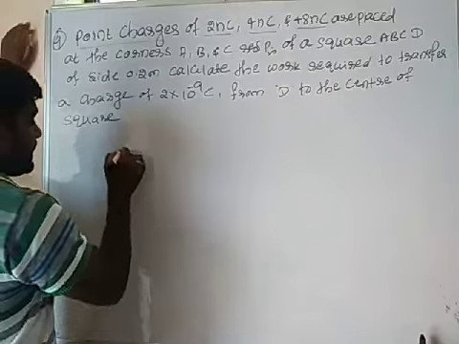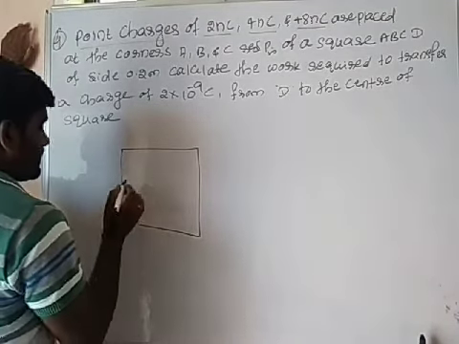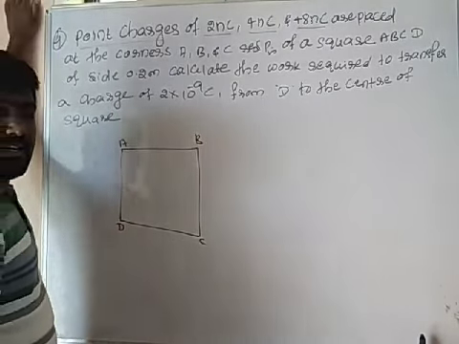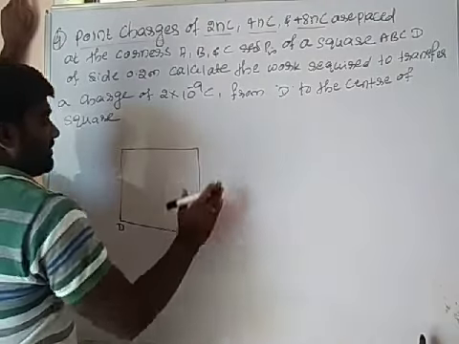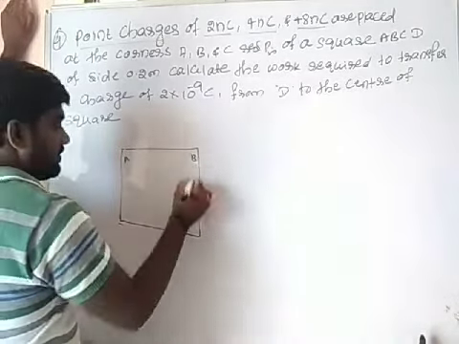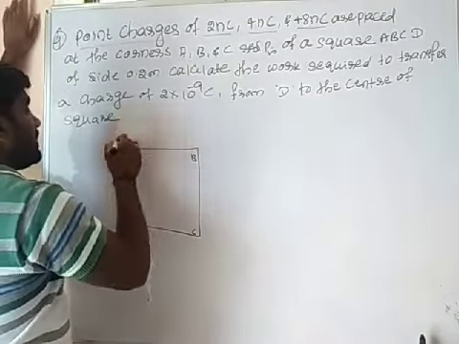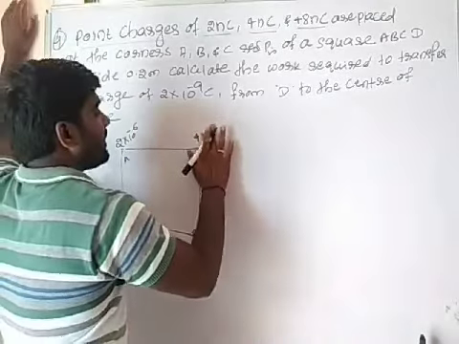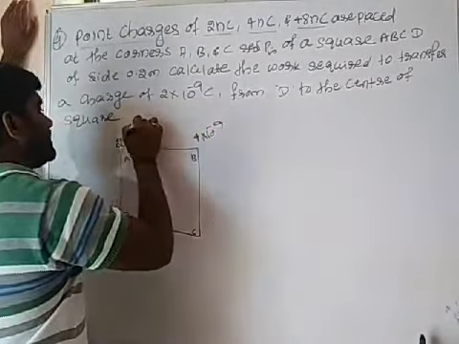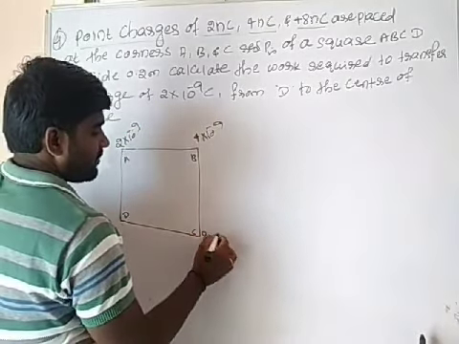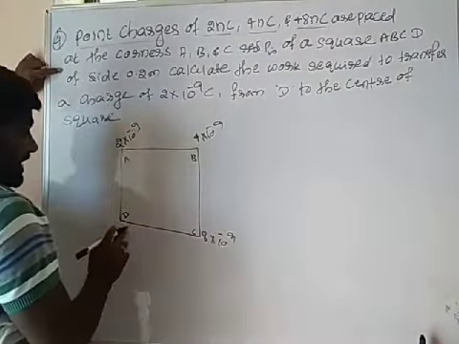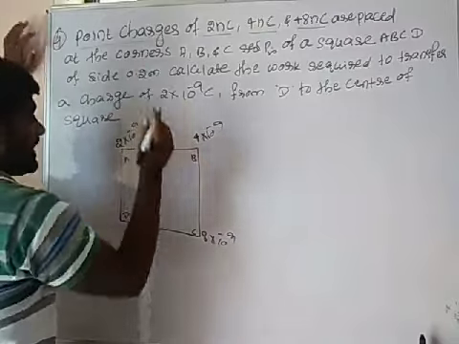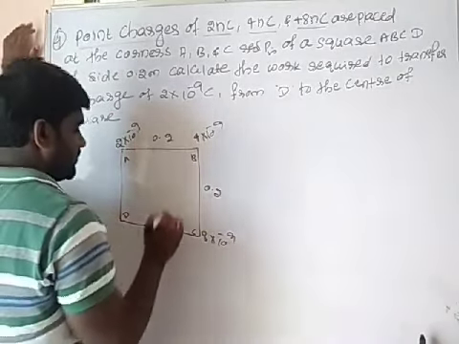See here, how to calculate this? This is your square ABCD. So the charges are 2 into 10 to the power minus 9, 4 into 10 to the power minus 9, not minus 6, and again 8 into 10 to the power minus 9. D is not given. What he had told: corners A, B, C respectively of a square ABCD. The side is given as 0.2, 0.2, 0.2.